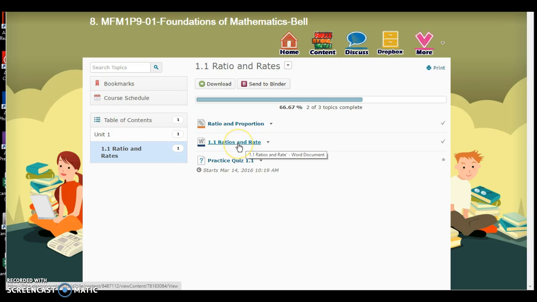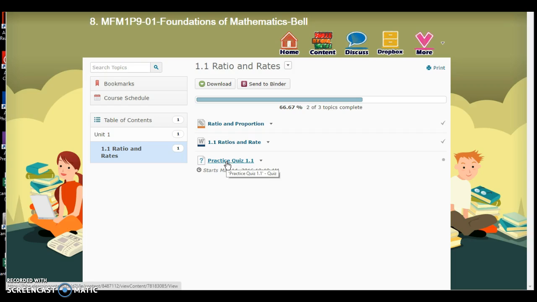This is a Word file here. It's essentially outlining the lesson. There's example problems, there's a few videos inside of it, and there's answers as well. Once you've done those 2 tasks, then this final link is going to appear, and it's a practice quiz, so it's exactly like what we just did. With these practice quizzes, you have an unlimited number of attempts. Your goal is to get 70 percent or better.